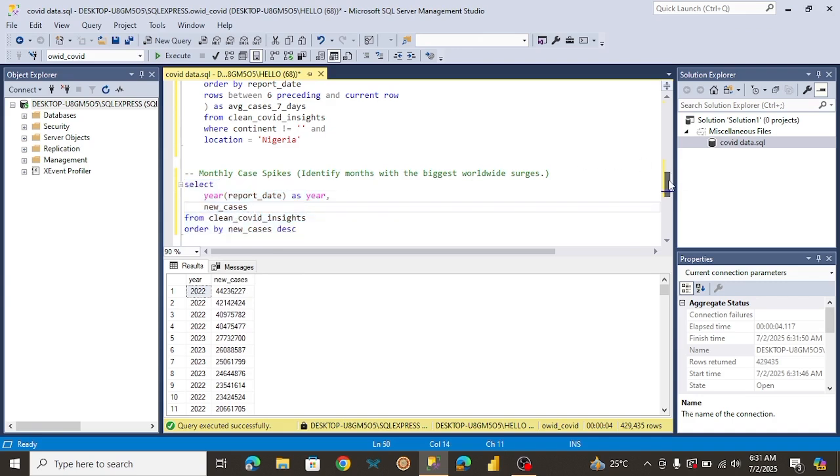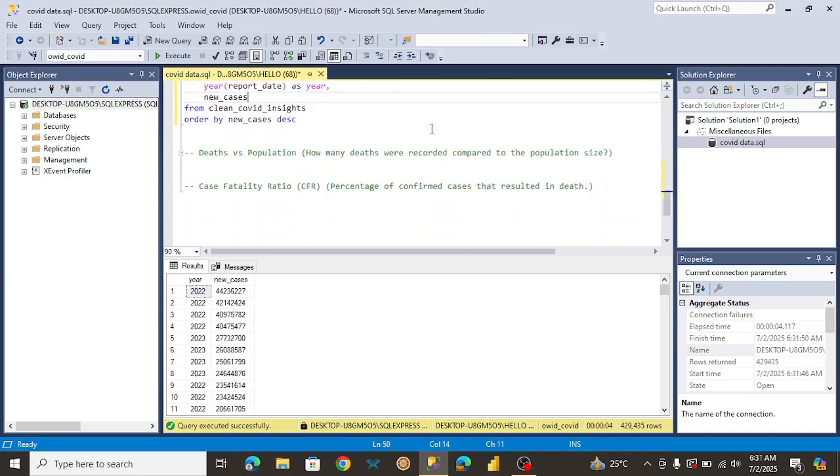Now let's move on to the next question. In this case, what we want to do is know how many deaths were recorded compared to the population size. So we want to know which country had the highest deaths based on their population. So for example, if a country has a population of 1 million and they had a death of over 900,000, obviously we know they had the highest deaths compared to their population size. So to do this, we're probably going to just divide the total deaths by the population.